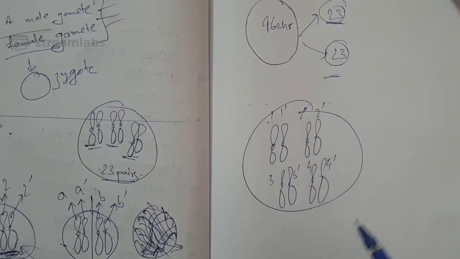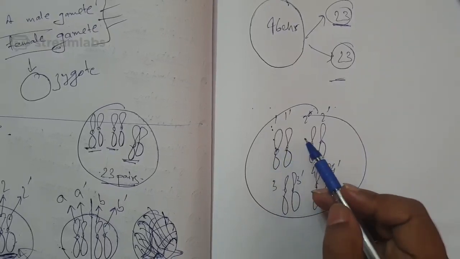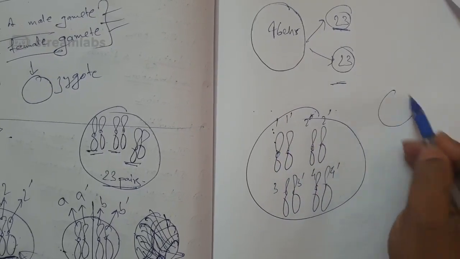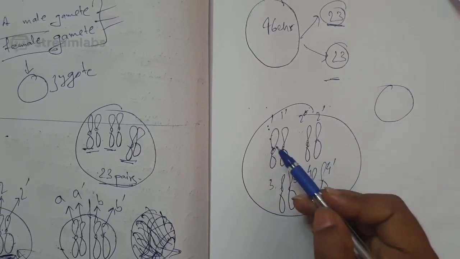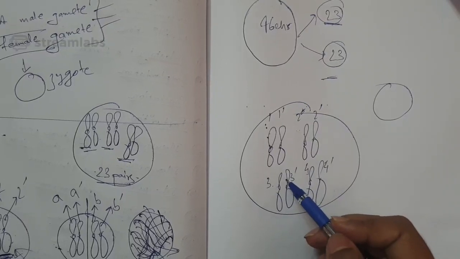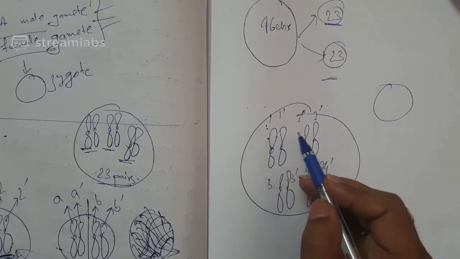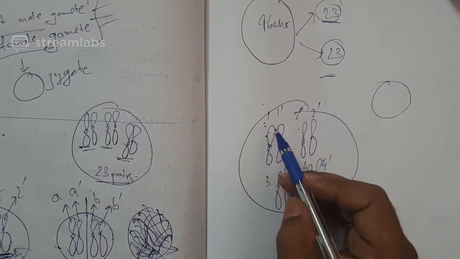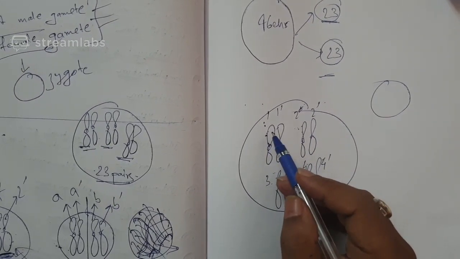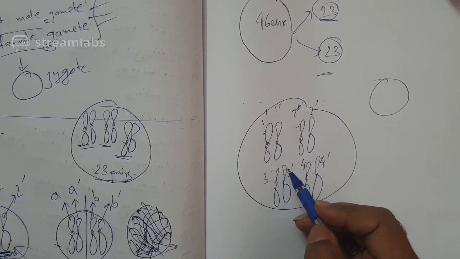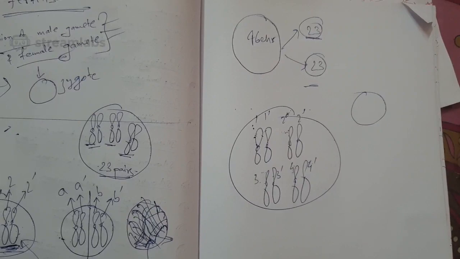So in one of the cells, 1 can come, 2 can come, 3 can come, 4 can come. In another one, 1 can come, 2 can come, 3 can come, 4 dash can come. In another one, 3 dash can come, or 4 dash can come. So can you imagine how many permutations and combinations can be there?